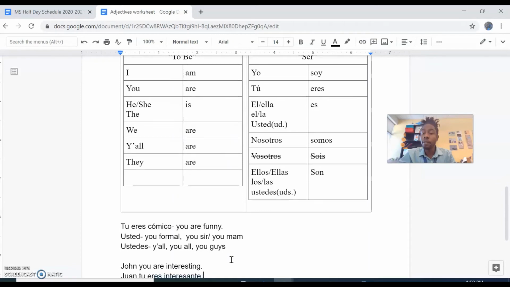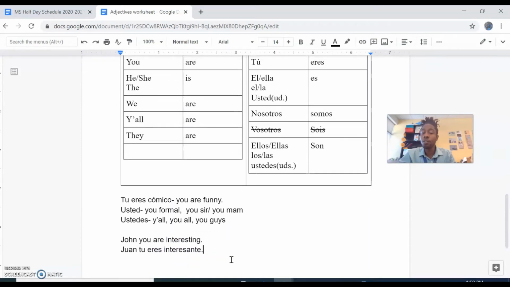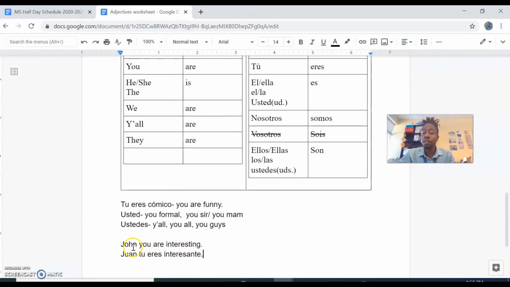But in English, there's no differentiation between how I talk to John and how I talk to my teacher or someone else who demands my respect. So let's try now one like that. I would have to say, Mr. Williams, you are funny.